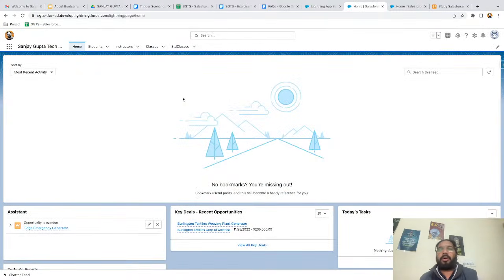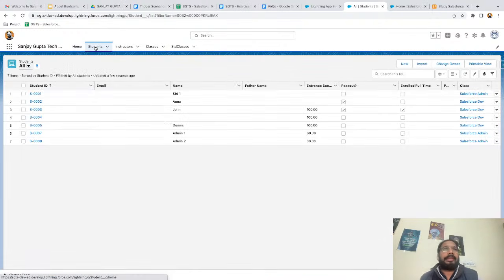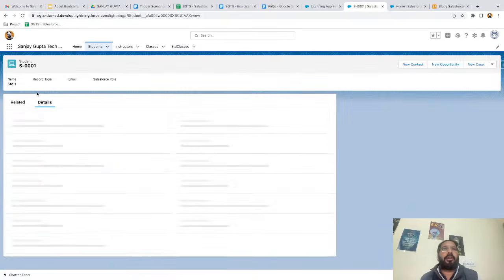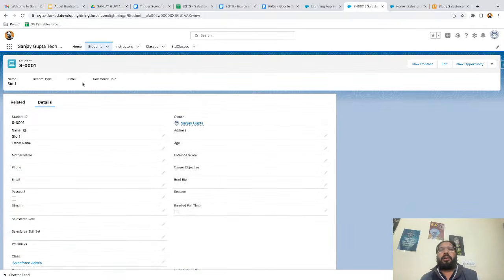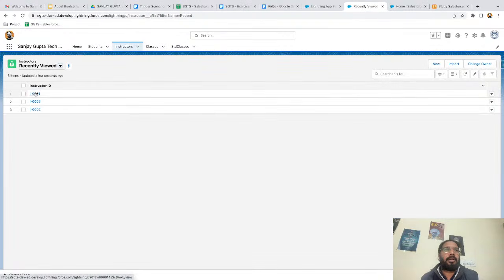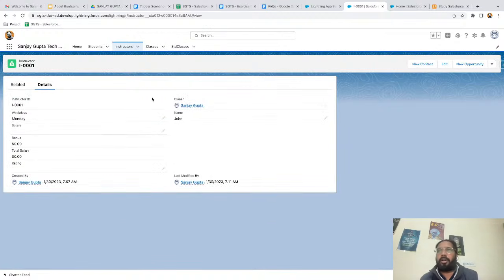So now if I talk about record page first, on any tab, if you click and open any record, right now we are on student record. So this will be known as student record page. If you open any instructor record, it will be known as instructor record page. So in short, if you open any record, that will be known as record page.